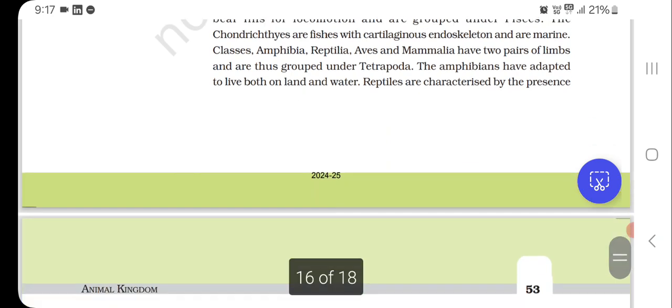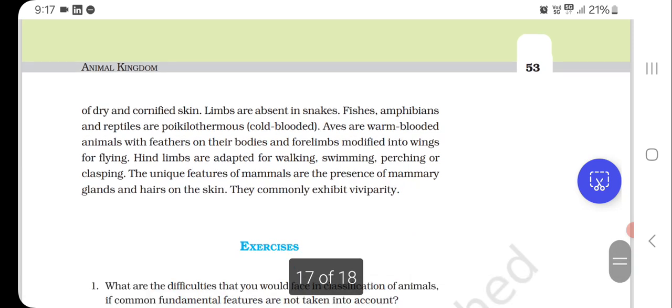Reptiles are characterized by the presence of dry and cornified skin. Limbs are absent in snakes. Fishes, amphibians and reptiles are poikilothermous, cold-blooded. Aves are warm-blooded animals with feathers on the body and forelimbs modified into wings for flying. Hind limbs are adapted for walking, swimming, perching or clasping. The unique features of mammals are the presence of mammary glands and hairs on the skin.